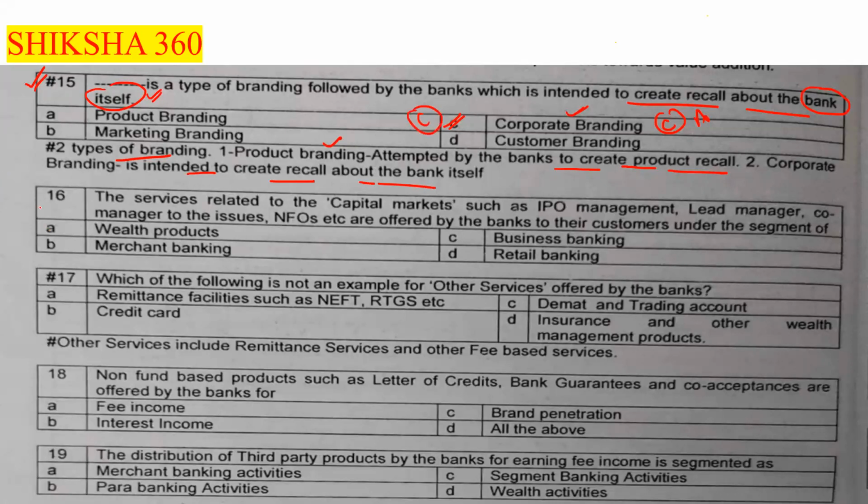Next question, question number 16. The services related to the capital markets, such as IPO management, lead manager, co-manager to the issues, NFOs, etc., are offered by the banks to their customers under the segment of: option A, wealth products; option B, merchant banking; option C, business banking; option D, retail banking.